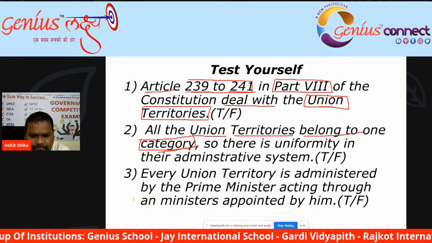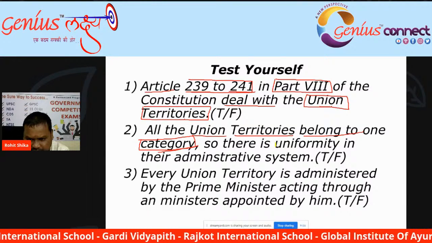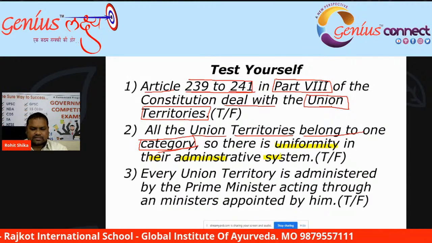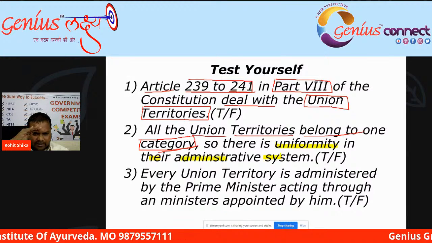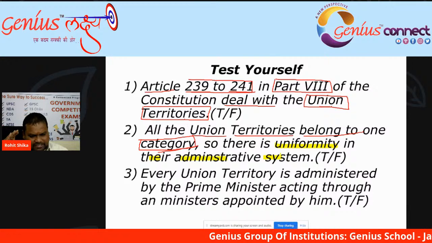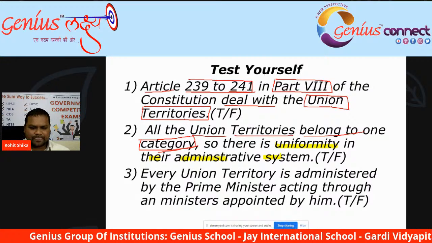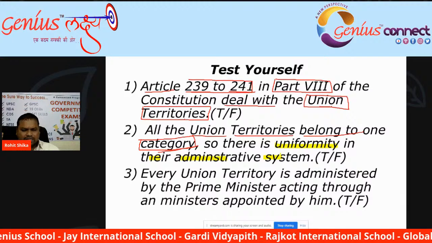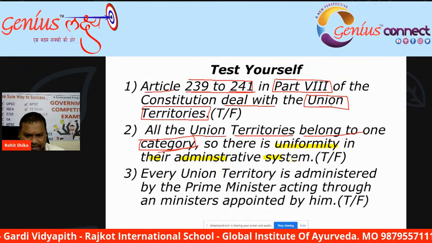So there is uniformity in their administrative process, meaning all the union territories are administered equally. There is a great amount of uniformity among all the union territories because they belong to one category, that is union territory. Right or wrong?